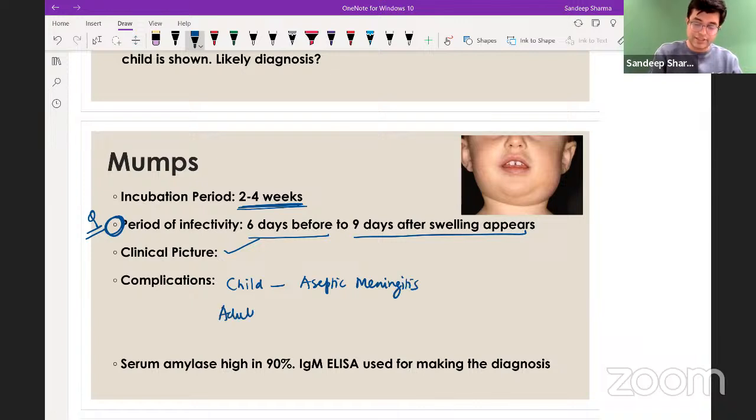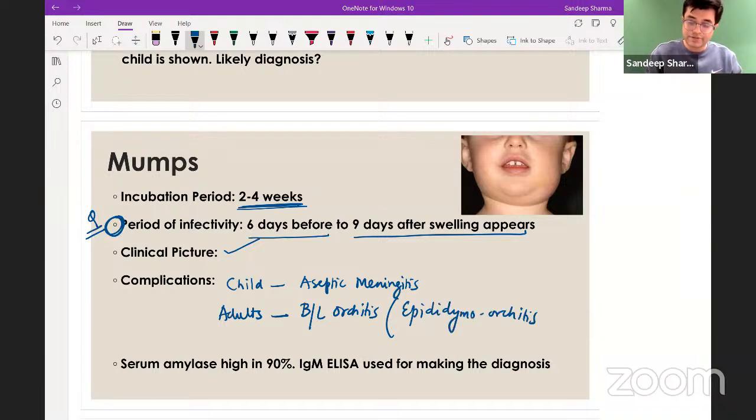So you now understand when people ask me, sir, how to avoid silly mistakes? Nobody can avoid silly mistakes. The only thing you can do is correct your mistakes and go back to them before the exam gets over. So adults, you will have bilateral orchitis or epididymo-orchitis. I'm really sorry. I mentioned it there.